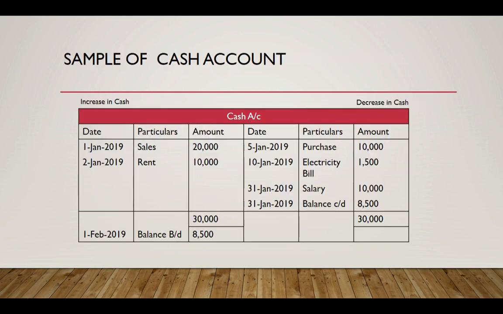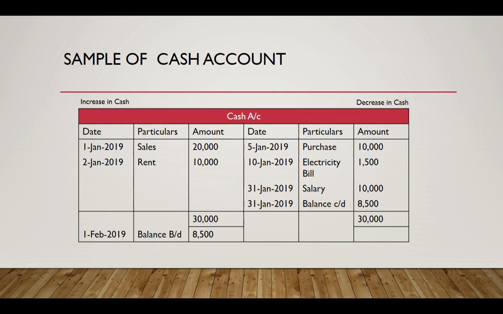Let me show you how a cash account would look. This is the format which we use in accounts to record cash inflow and cash outflow. On the left hand side, I have recorded all those activities by which my cash has increased, and on the right hand side I recorded all those entries by which my cash decreased.